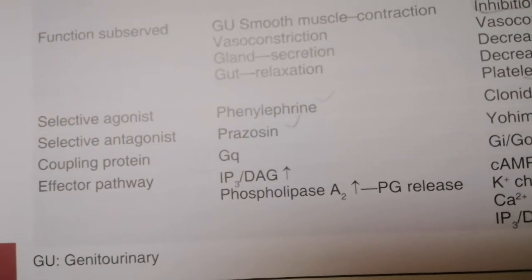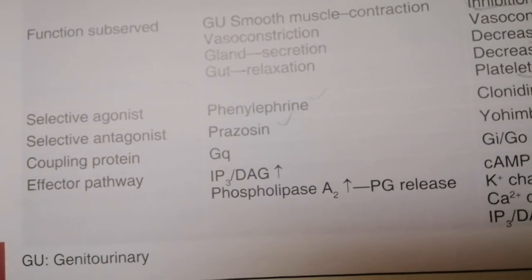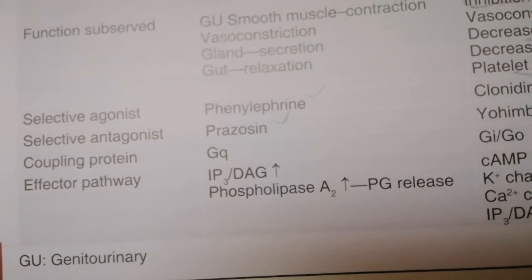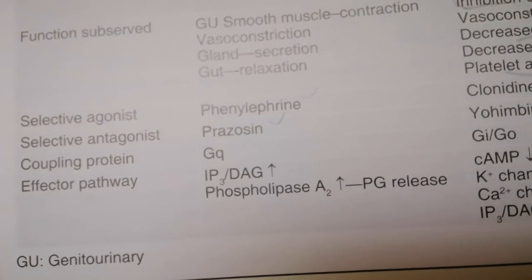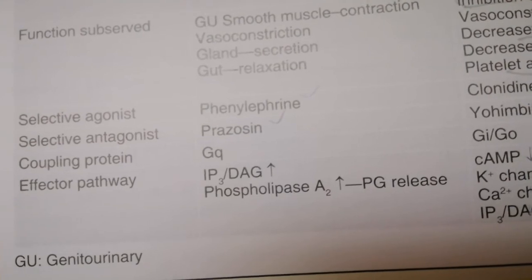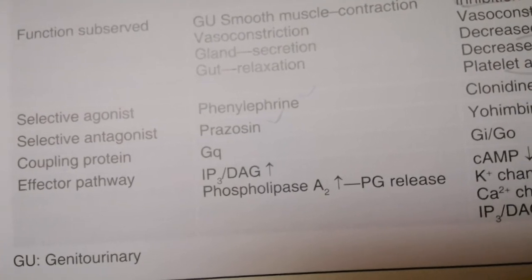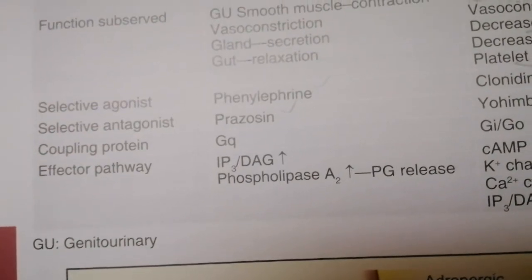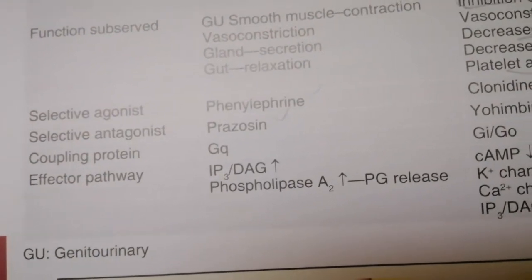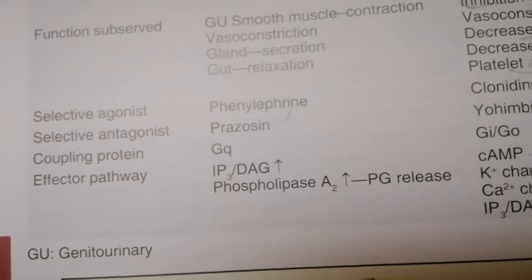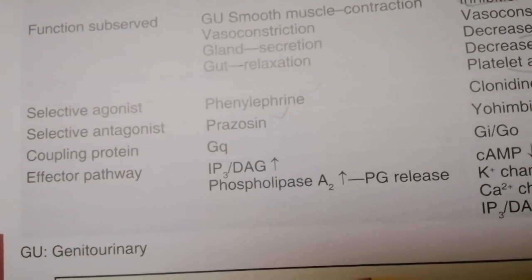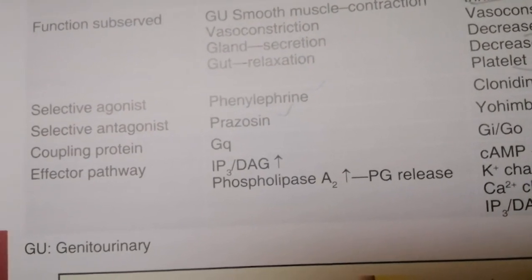Now the effector pathway: Gq always goes to the IP3-DAG pathway, and phospholipase will increase, which will increase calcium release, which will do the depolarization and phosphorylate the enzymes.